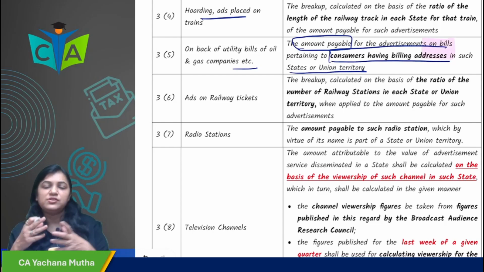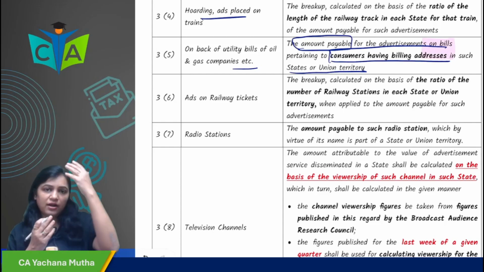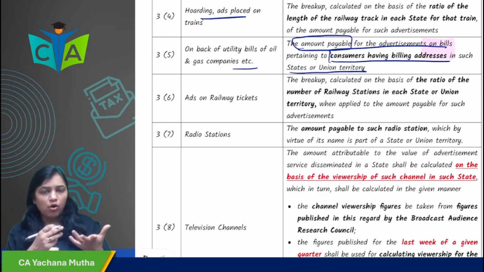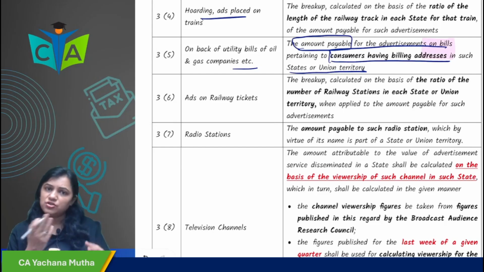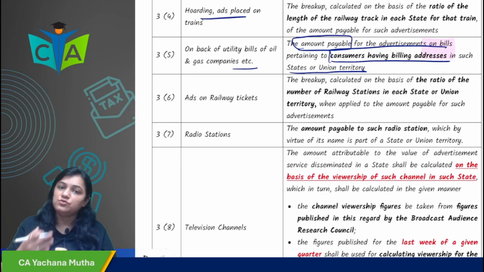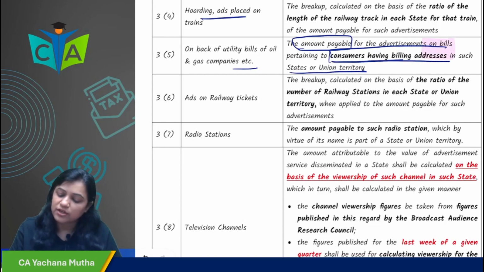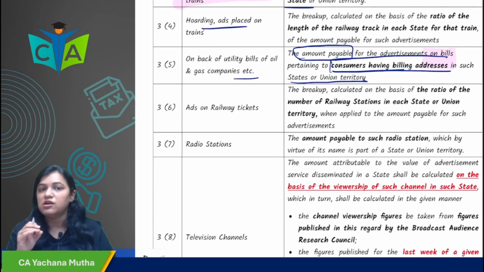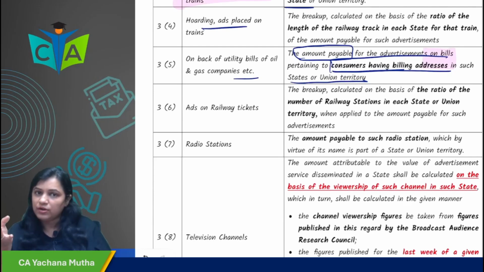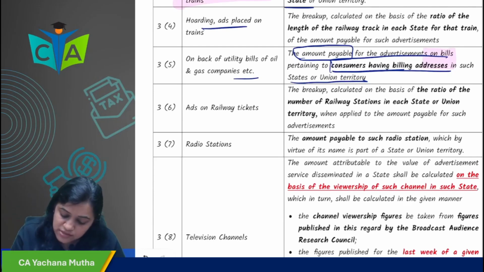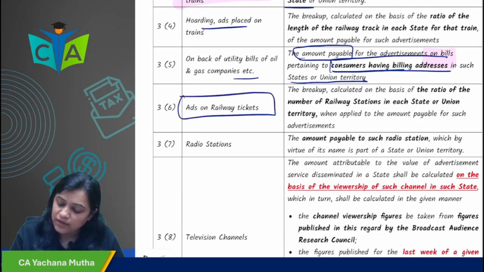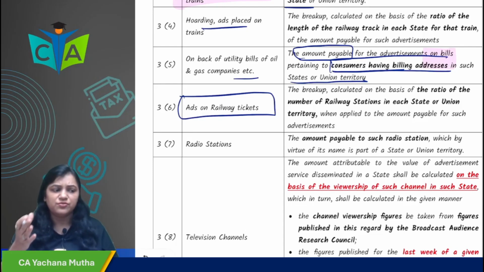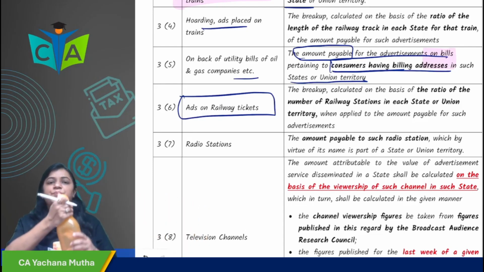So, for example, the government is giving some ad on the back of utility bills in, for example, 2 states, Maharashtra and Chhattisgarh. What they have to see is the amount payable for the consumers having billing address in such a state or union territory. That is how the place of supply and the value would be determined. Next, when there are ads on railway tickets, you must have seen sometimes there are ads given there.